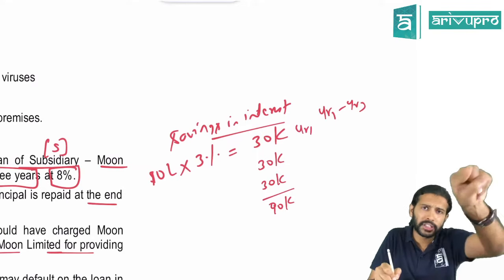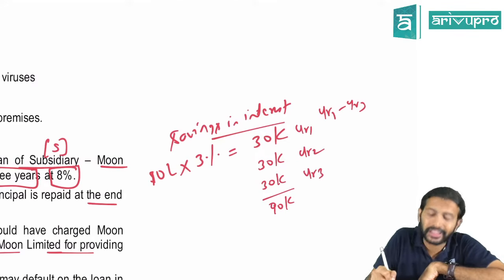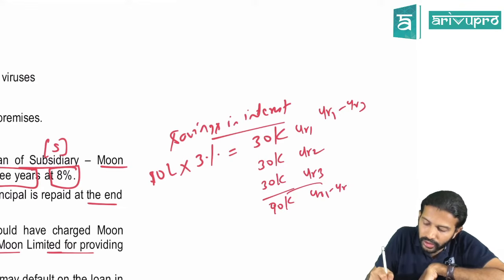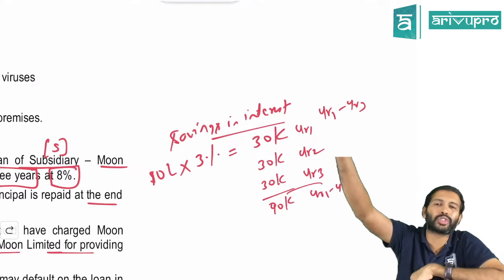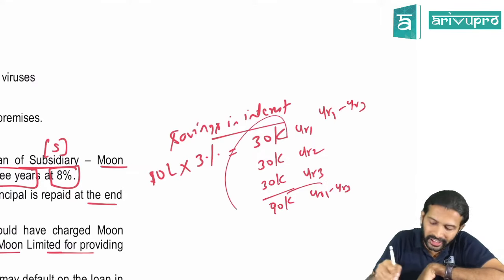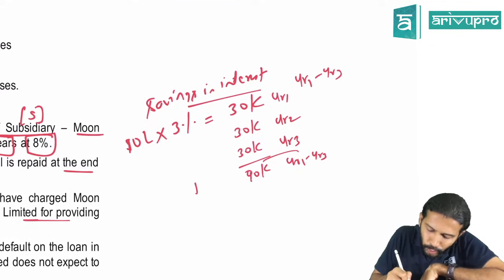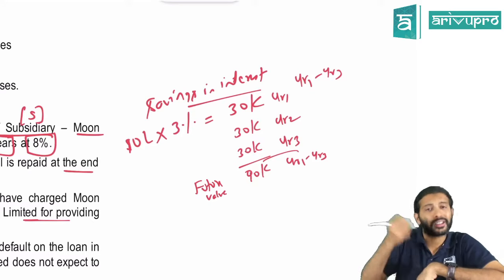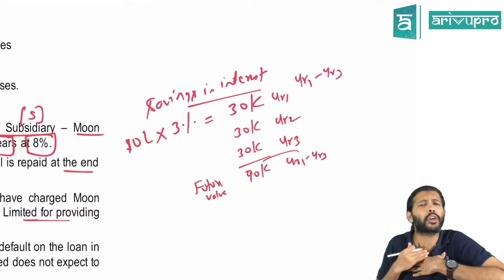At the end of the first year I will save 30. At the end of the second year I will save 30. At the end of the third year I will save 30. That means from year 1 to year 3 put together I will save 90,000. So I will not give him 90,000 entirely now, because this 90,000 is a saving I will make over a period of 3 years. That means this is a future value. Correct? So if it is a third party, then what will he say? He will expect something from me. He will charge something from me for giving the guarantee.